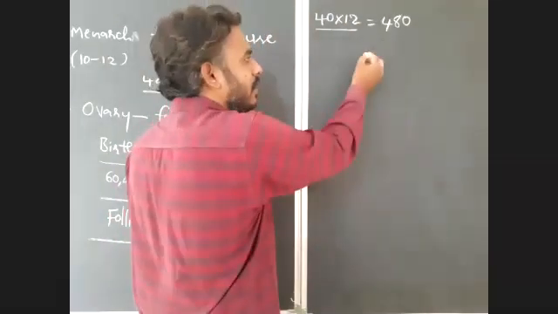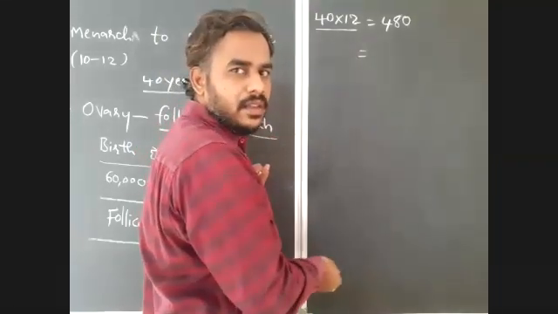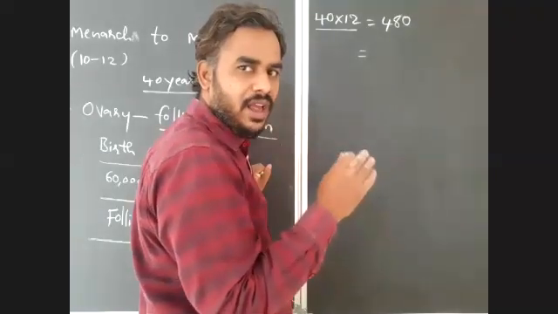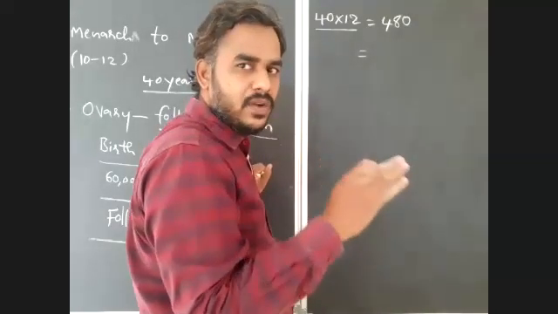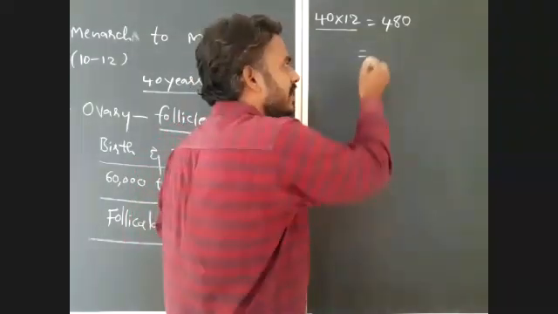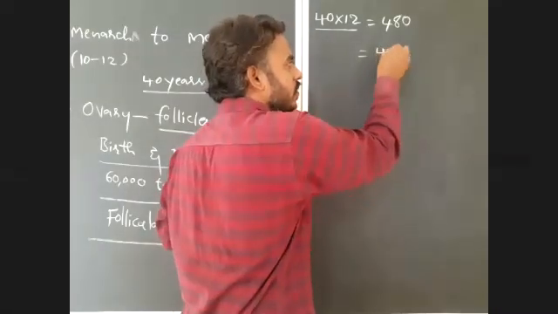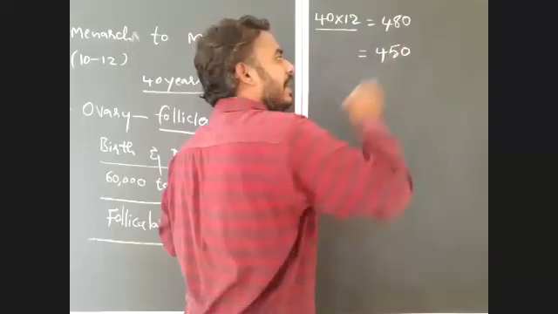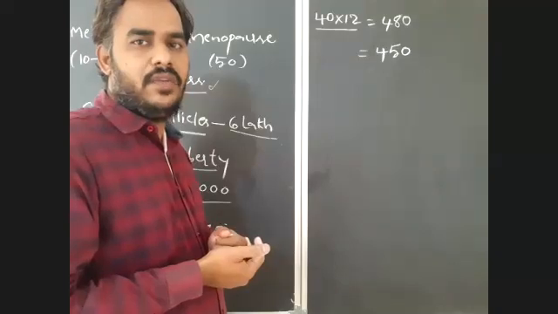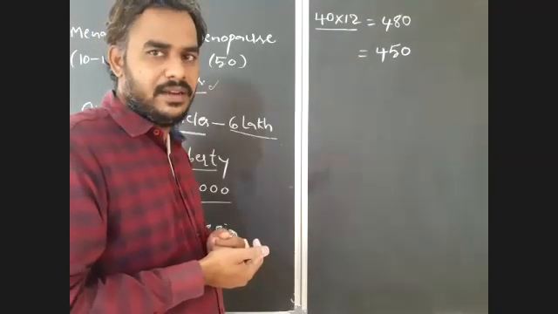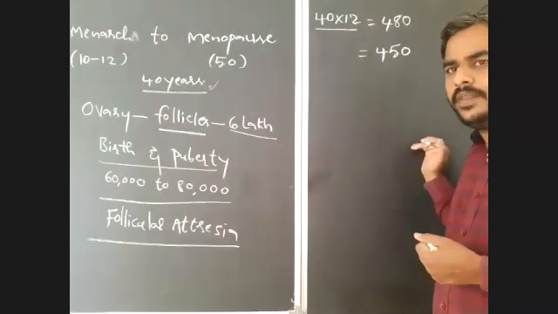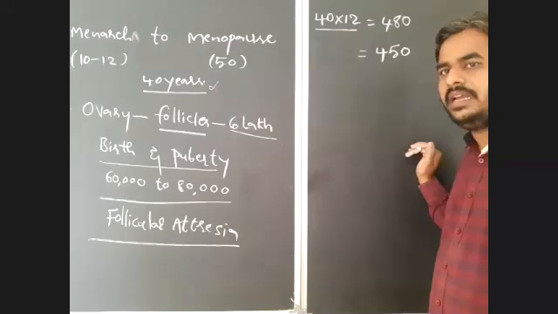If 2 kids, what is the number? 480 minus 30. Because for one kid, during 9 months of pregnancy there is no ovulation, and after 9 months, a maximum of 6 months there will be no ovulation. So 15 months there will be no production of ova. For 2 kids, 30 months, so total 450 ova may be produced by that female. If a female has more kids, automatically the number of ova produced will be reduced.